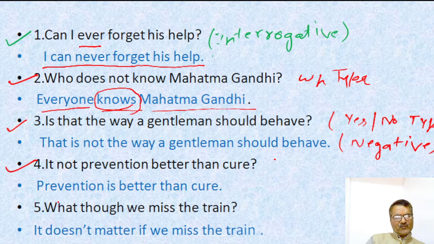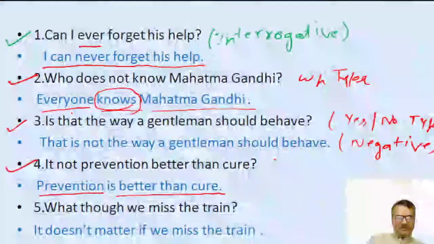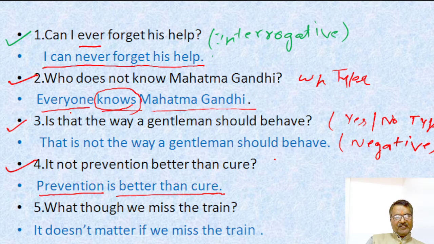All the rules taught by me, if you take proper care and are mentally present in my class on this video, then I am sure you will face no problem in any type of examination, either classroom examination or competitive examination.